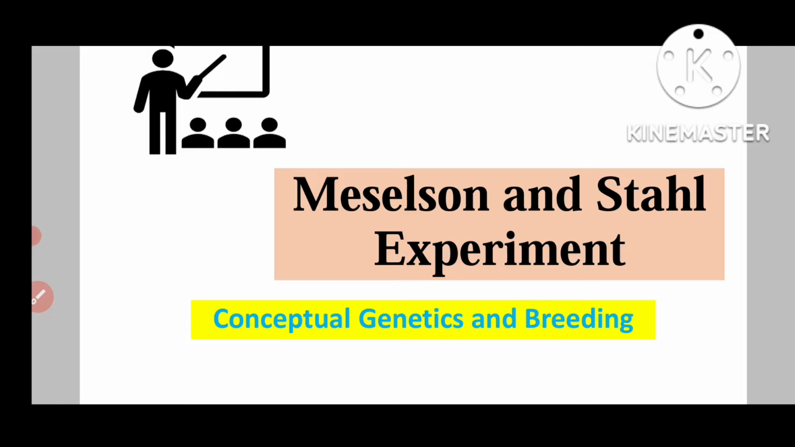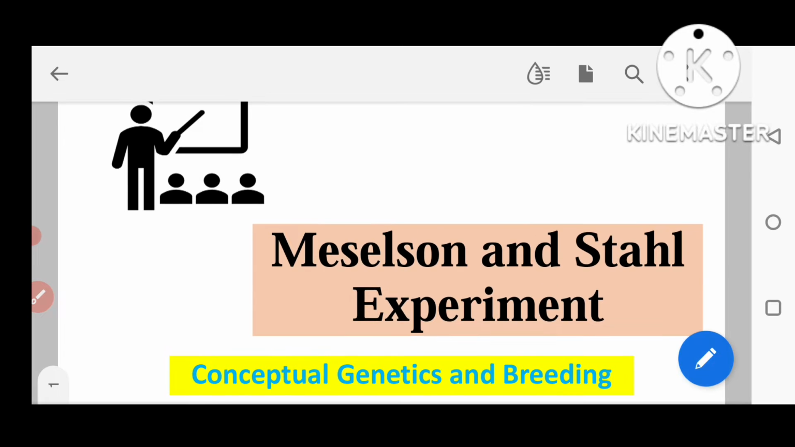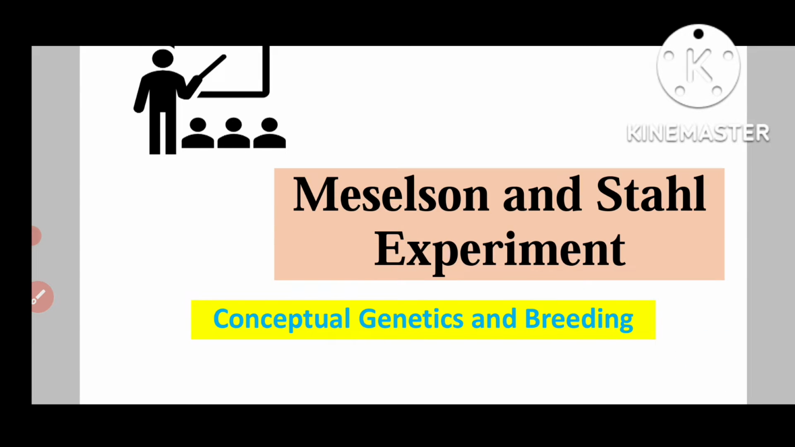In today's video, we will discuss the experiment carried out by two scientists, Meselson and Stahl. These were the scientists who carried out an experiment to provide proof that DNA replication takes place through the semi-conservative mode of replication. So this was the experiment which demonstrated that in prokaryotes, DNA replication takes place by the semi-conservative mode of replication.